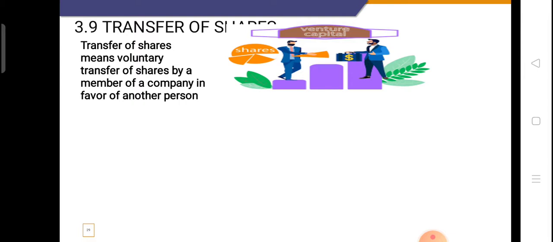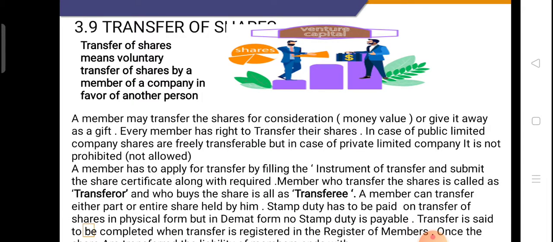You know that equity share capital is also known as venture capital. Whenever the equity shareholder feels that he does not want to continue the membership of this company, he can transfer the share to someone else and get the money from that person. So transfer of shares means voluntary transfer of shares by a member of a company in favor of another person. Now let's see. A member may transfer the shares for consideration.